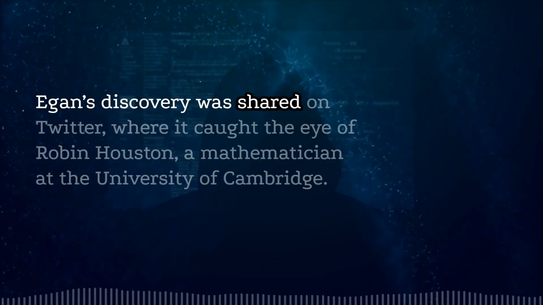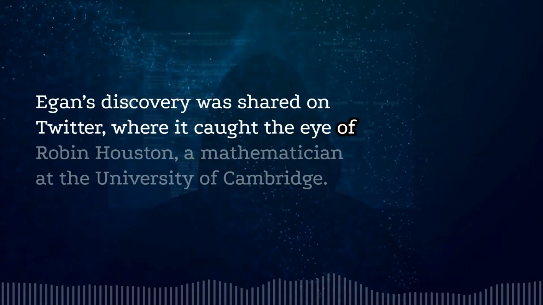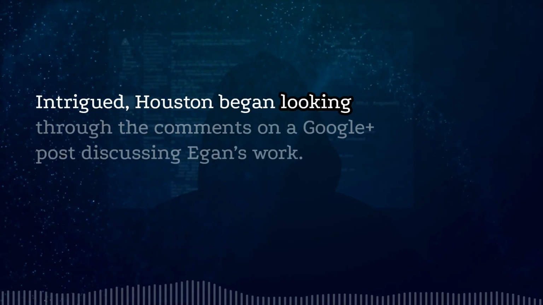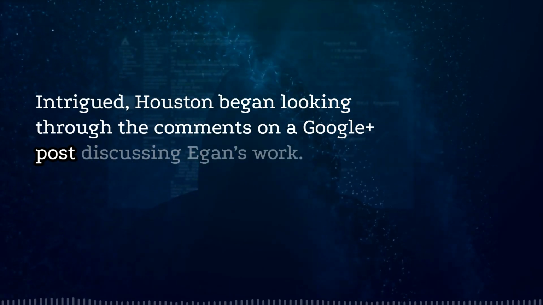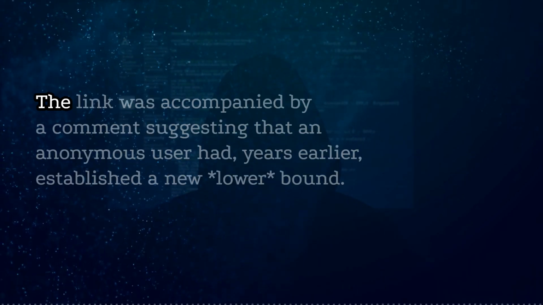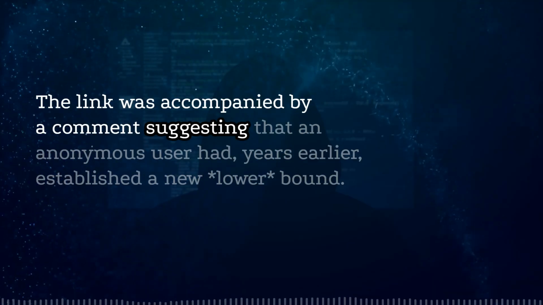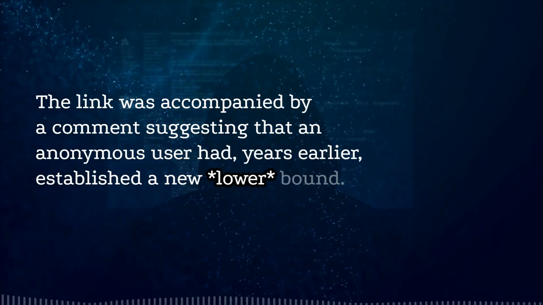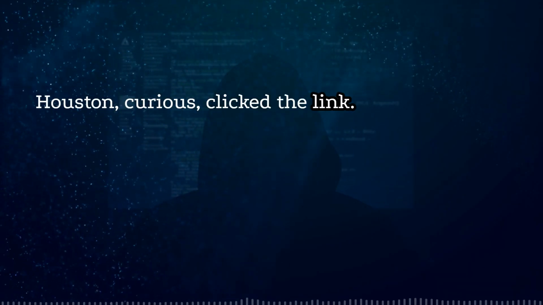Egan's discovery was shared on Twitter, where it caught the eye of Robin Houston, a mathematician at the University of Cambridge. Intrigued, Houston began looking through the comments on a Google+ post discussing Egan's work. There, he saw a link to the old 4chan thread. The link was accompanied by a comment suggesting that an anonymous user had years earlier established a new, lower bound. Houston, curious, clicked the link.